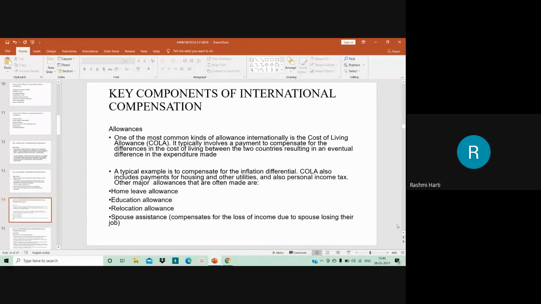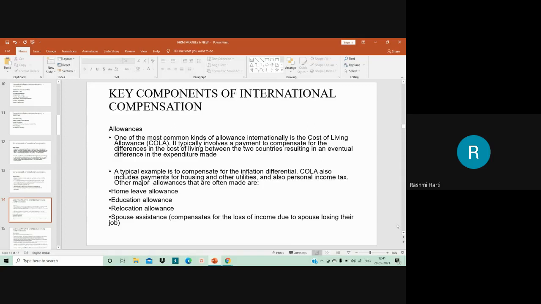If the spouse is losing her job, or his job, because the employee is being sent there and the family of the employee has to go there for a long period of time, then the spouse has to leave her or his job and go and settle with the expatriate who is being sent there.